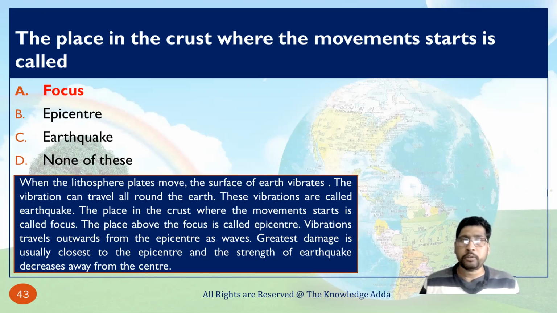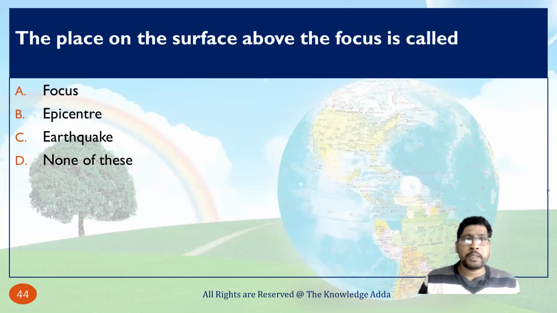The place above the focus is called the epicenter. Vibration travels outward from the epicenter as waves, and the greatest damage is usually closest to the epicenter, and the strength of the earthquake decreases away from the center. The place on the surface above the focus is called the epicenter.